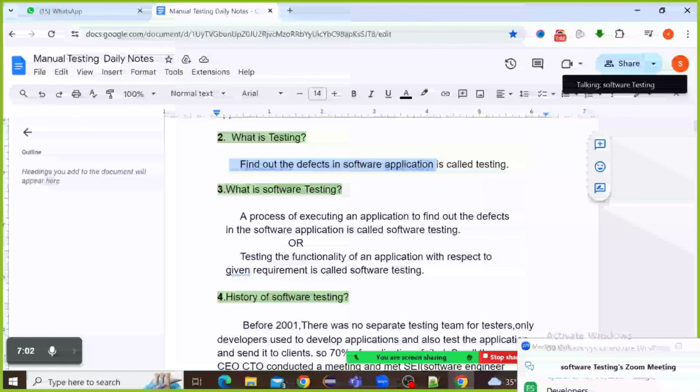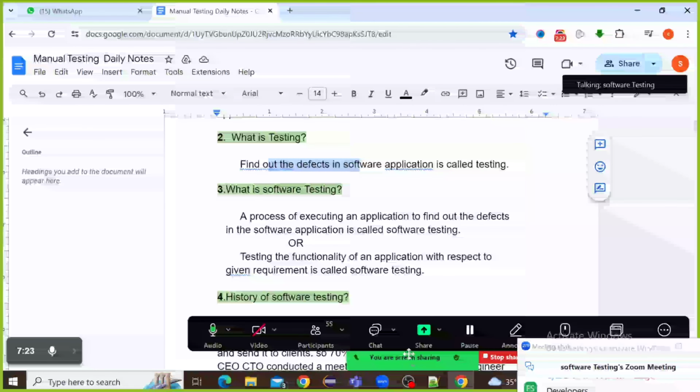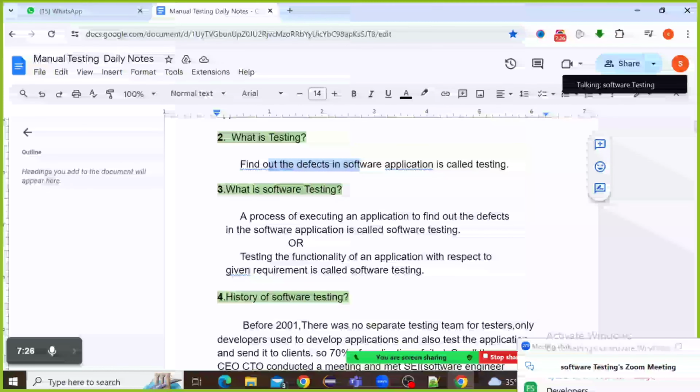Developers will develop the software application, so after developing it, testers should test the software application to find out the defects. That is called testing. Clear? What is testing? Finding out the defects in the software application.